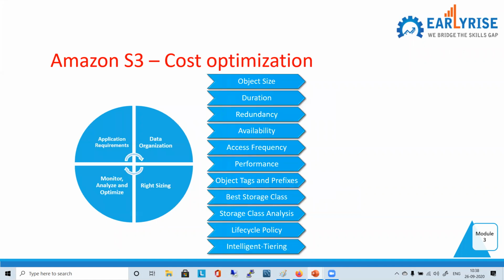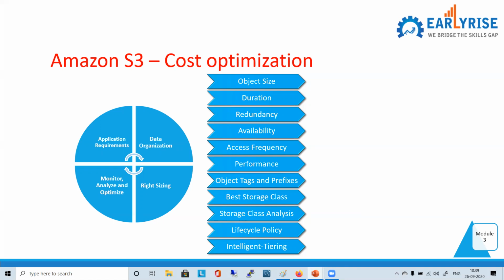Now comes the cost pillar, right? So operational things, kind of how we should choose, how we should operate, how we can do the transition, how we can do the organization, how we can go for the sizing. All those things are very important when it comes to the cost pillar. How can we have better performance by keeping it in Glacier or by keeping it in the standard class if we want to access it? So definitely, if I want better availability, I'll put it in the standard one. Standard, yes. I want it reliable.